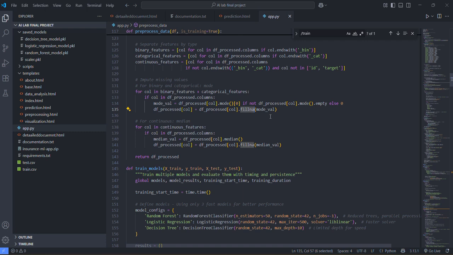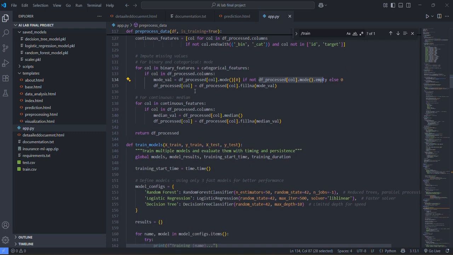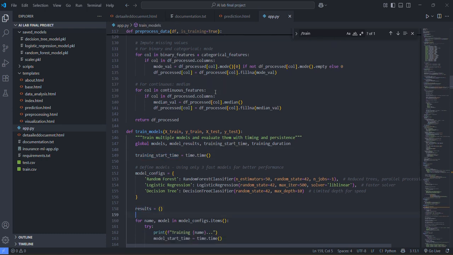And for the mod value, we are taking the mod of that column, and also checking that the array shouldn't be zero. If it is zero, it means there is a null array or maybe an empty array. After that, we are doing the same, taking the median of these columns and filling the missing values with the median value.